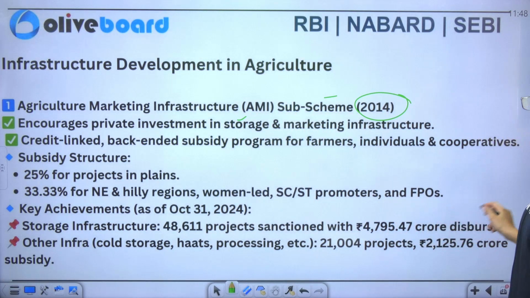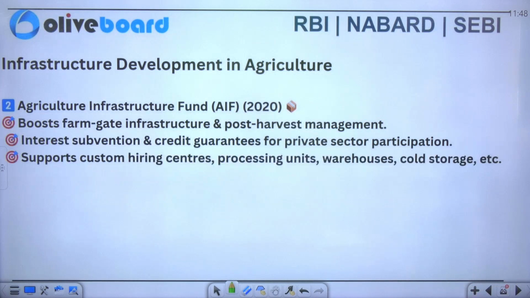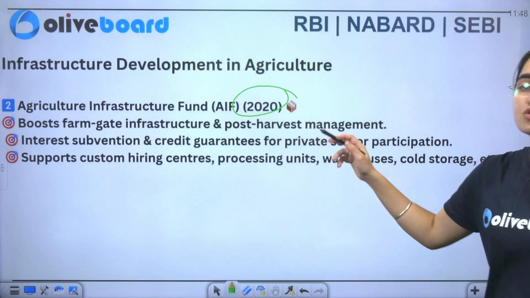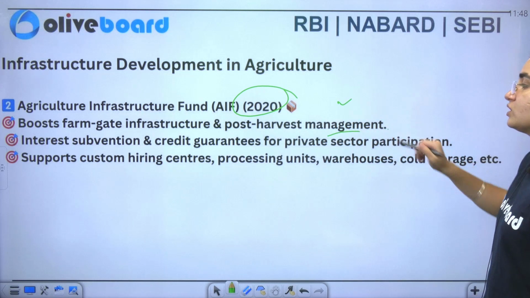Okay. Now you see the rest of the features that are associated with it. It includes women led initiatives, and it promotes SC and STs also. Okay. Now we have the agriculture infrastructure fund that was taken in the year 2020. Now what does the infrastructure fund include? Farm gate infrastructure as well as your post harvest management.